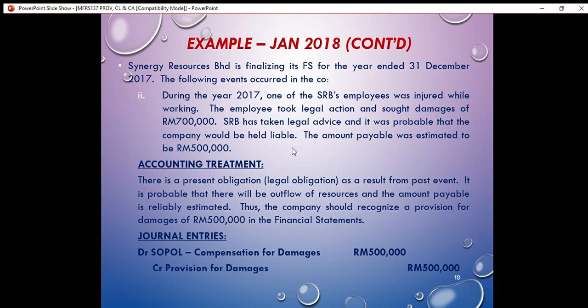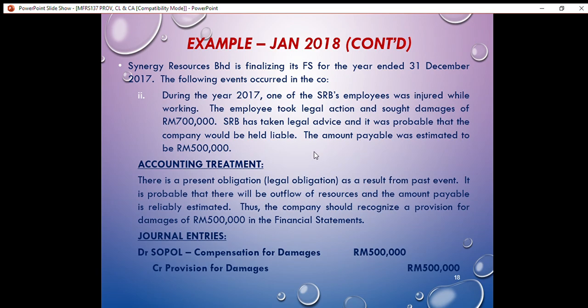This situation is more related to a liability, because there is a likelihood that the company would have to pay compensation to its employee. In order to explain the accounting treatment, we have to ask the three questions again. First, is there a present obligation as a result of a past event? Yes, there is a present obligation, that is a legal obligation, as a result of a past event.